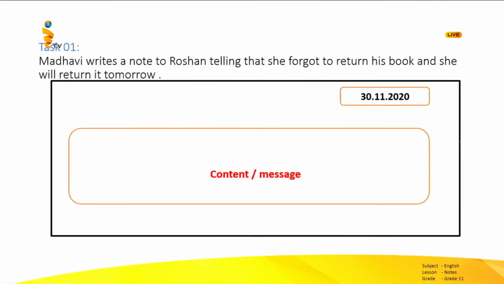And the second question, who writes the note? The question says Madhavi writes a note. Then the sender or the writer is Madhavi. To whom? Madhavi writes a note to Roshan. So Roshan is the receiver. Okay, now let's see how can we write the content.